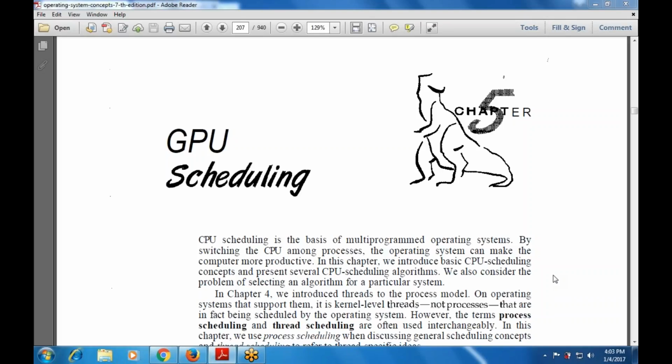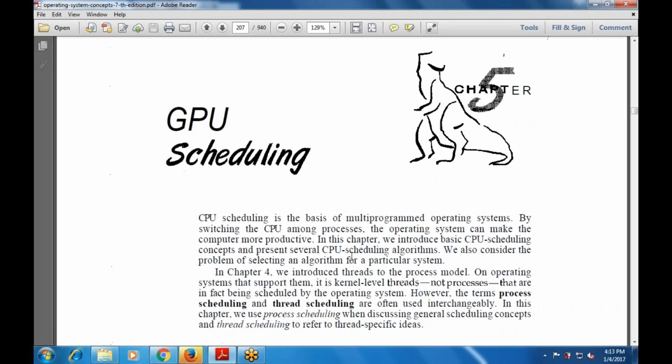Yes, today's topic is chapter number 5, CPU scheduling. How CPU scheduling is done on the basis of the multi-program operating system that switches the CPU among various processes, right? Okay.